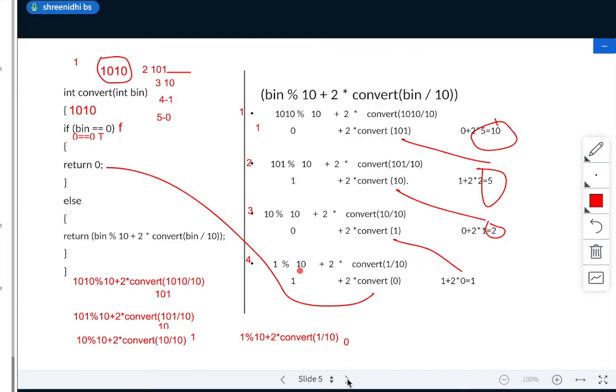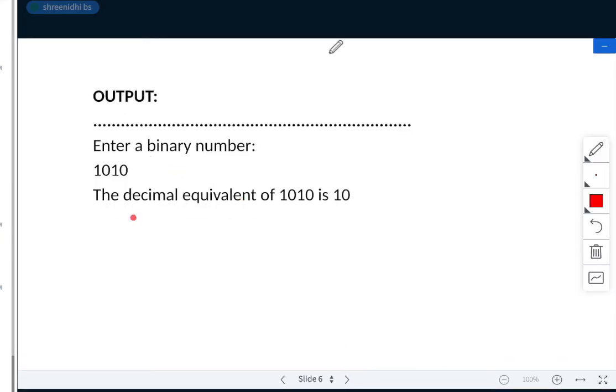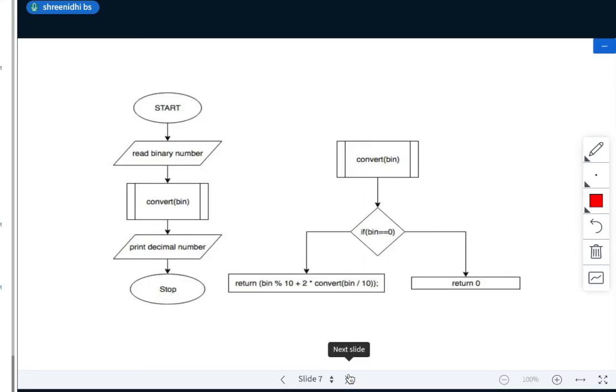If you want, I'll show the flow chart. So this will be the input. Enter the binary number, I'll enter 1010, and it prints the decimal value. So check whether the flow chart is there. Yeah, see, this is the flow chart. Everyone see here. I'll start with read binary number. Convert is a function. This is how we write a flow chart for your function. I'll pass a binary number, it goes here. This will be looping here only until this returns 0. Once it returns 0, it returns to the function. Got it?